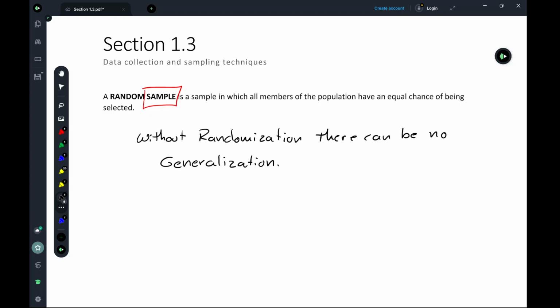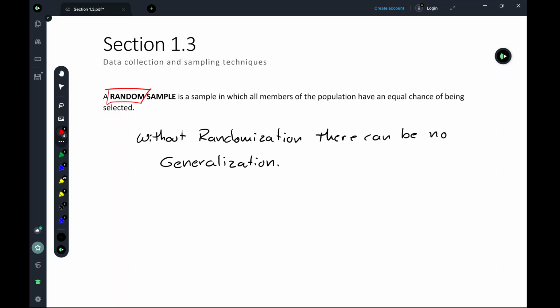So section 1.3 concerns itself with what are some methods that we can use to try to get a sample that mirrors or represents our population as good as possible. And the key to do that is this word right here, random. What we find is that the more randomized our method of selecting our sample is, the better it usually represents the population. There's other factors that go into it, such as the size of the sample.